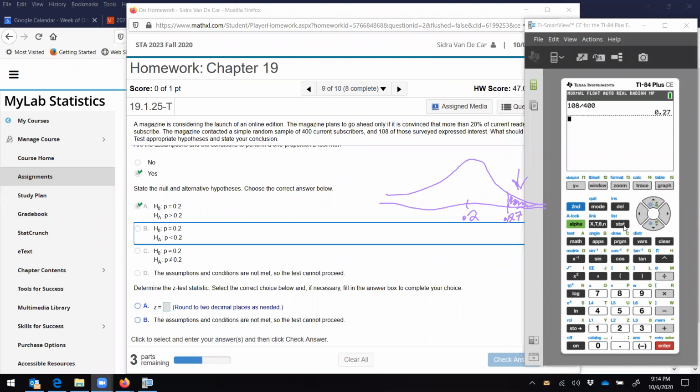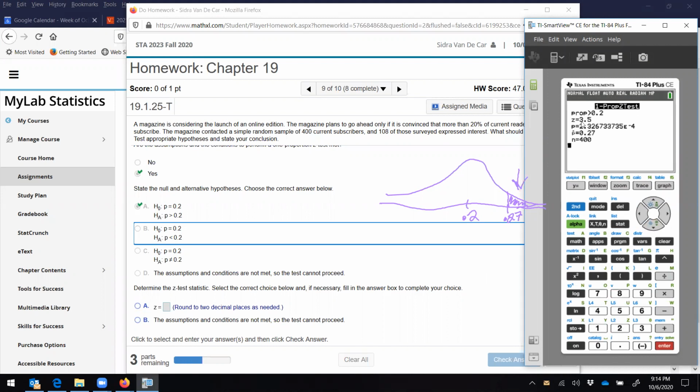All right, so we go stat, tests, 5, 0.2, then 108 out of 400, and it's bigger than again, so that's correct.